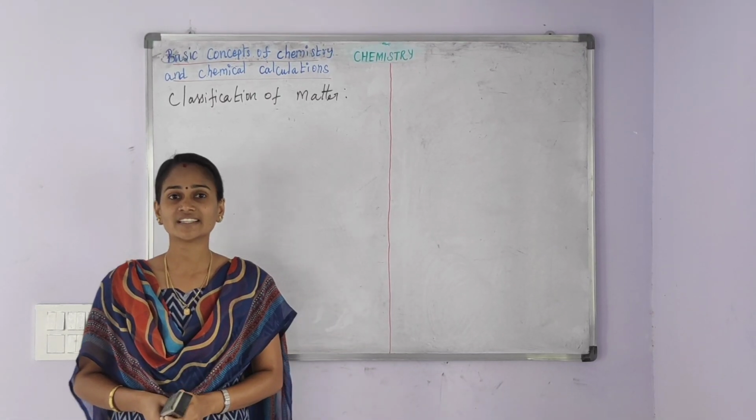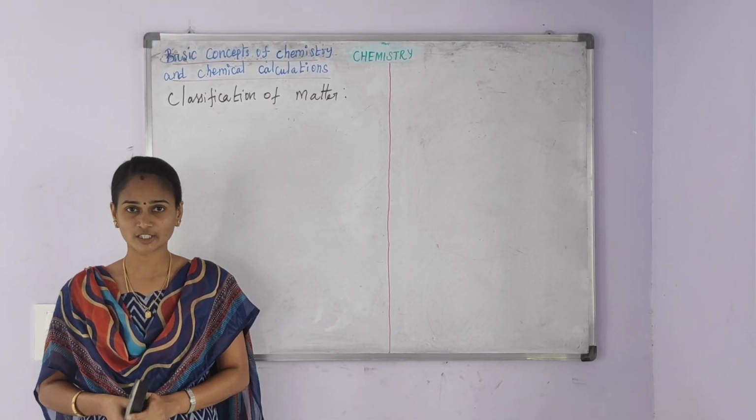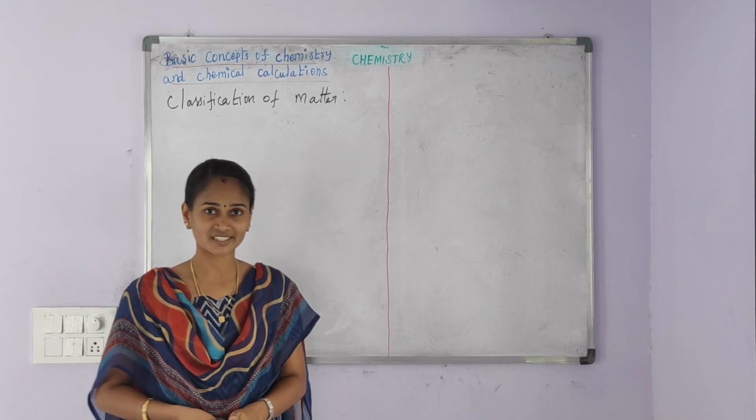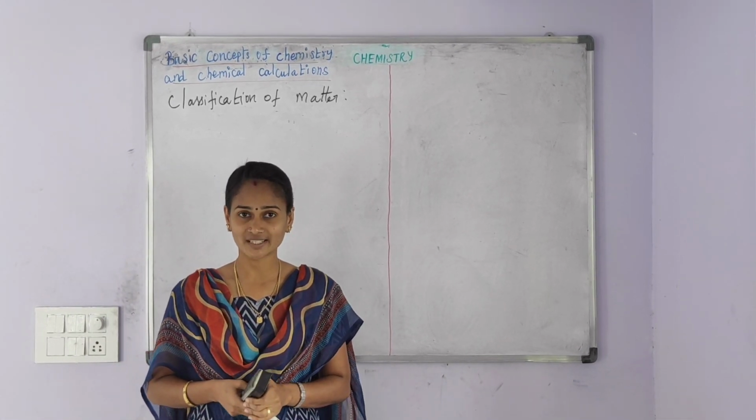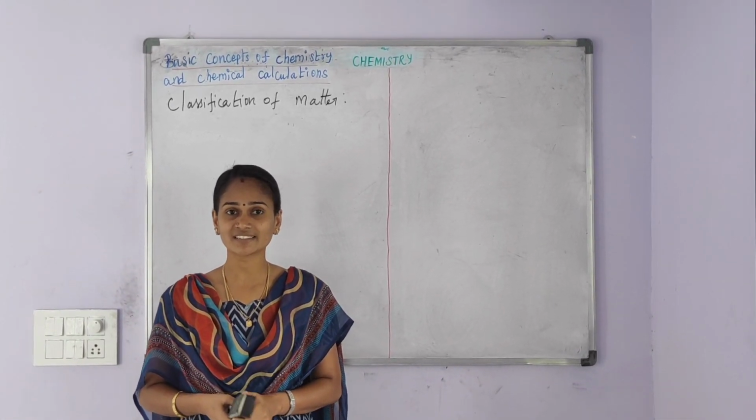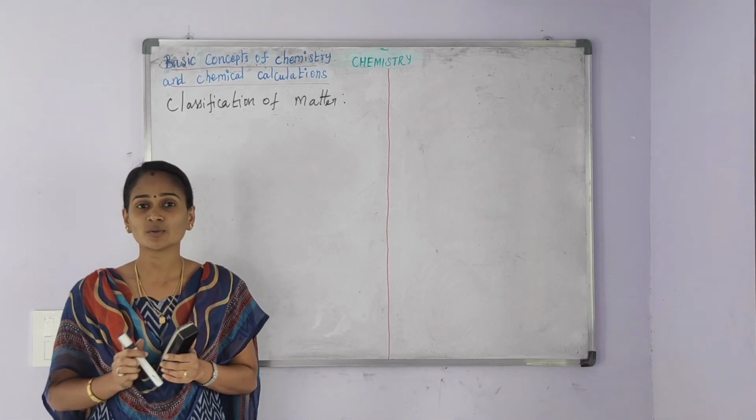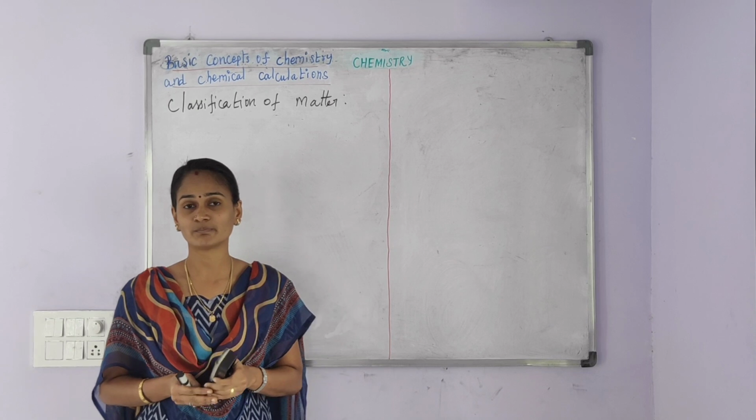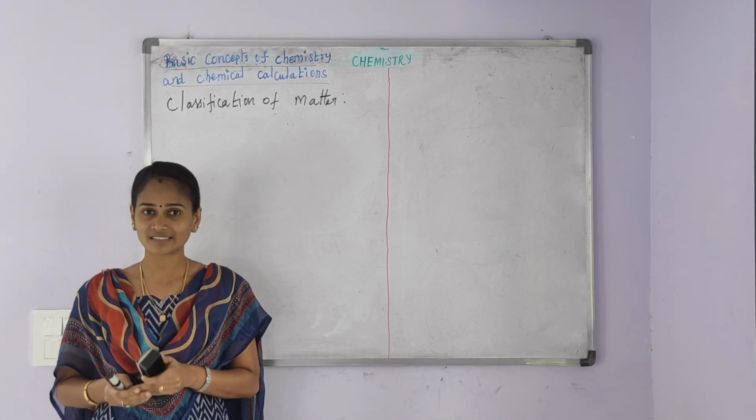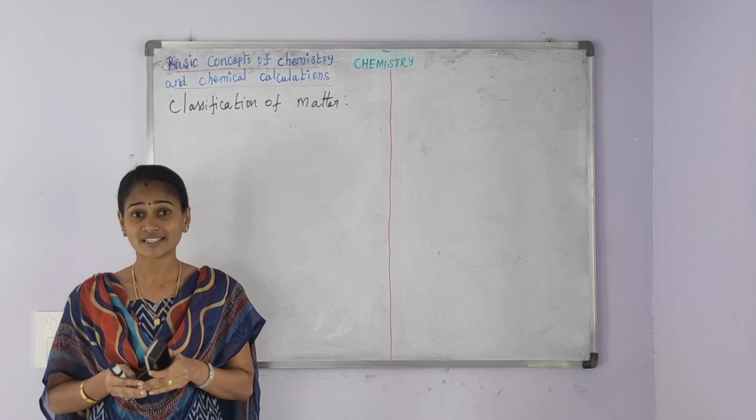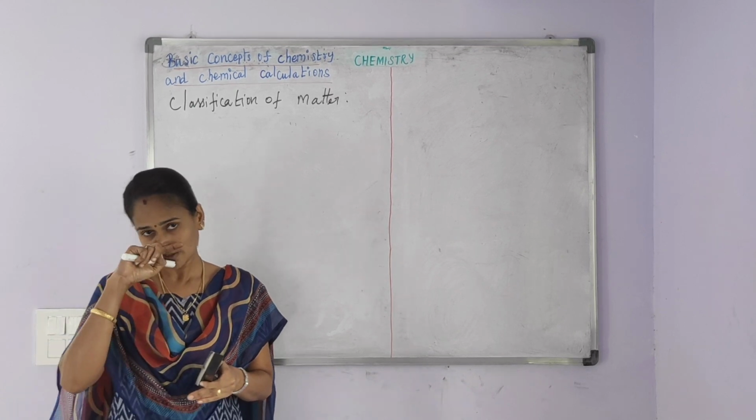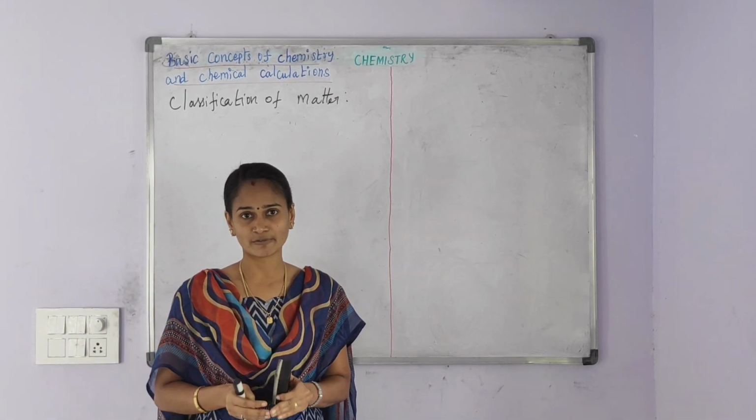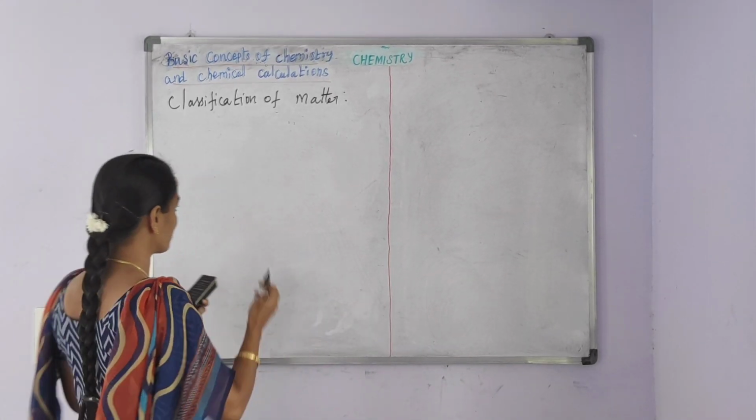Students, in this session, we will discuss the topic classification of matter from the lesson Basic Concepts of Chemistry and Chemical Calculation. So, what things have you seen in your classroom? The things may be blackboard, chalk piece, duster, chair, desk, bench, etc. What are these things made up of? The things are made up of matter.